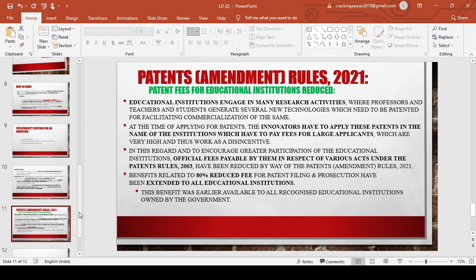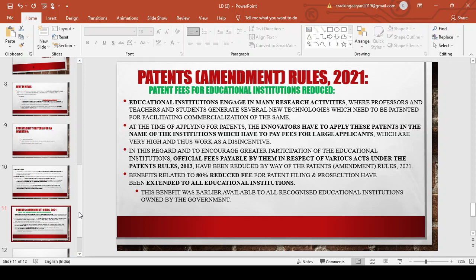According to the government, educational institutions are engaged in various research activities where professors, students and teachers generate new technology. All this research work developed by educational institutions needs to be patented for facilitating commercialization of the same. So in order to reward and encourage greater participation of educational institutions, the fee for registering a patent has been reduced by 80% for all educational institutions.